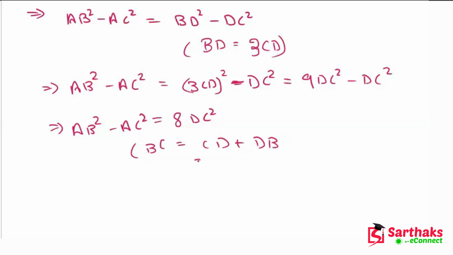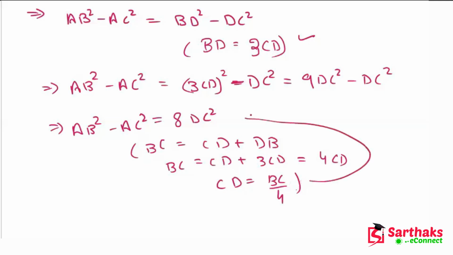And we know that DB is 3CD from this condition, so we get 4 times CD. This is BC, and we can write it as CD is equal to what? BC upon 4. And with the help of this we can put it in this equation.